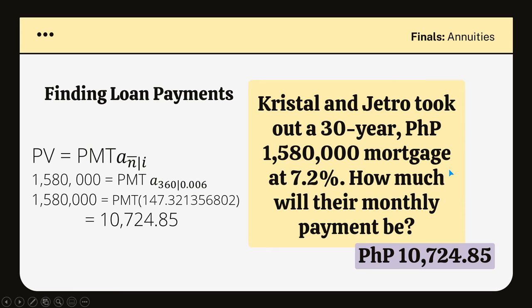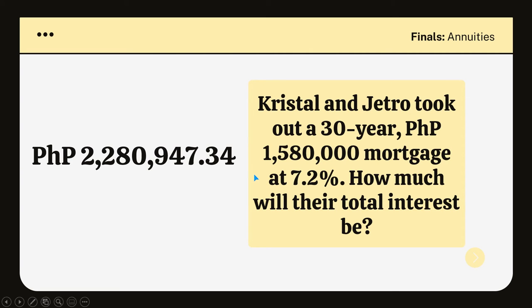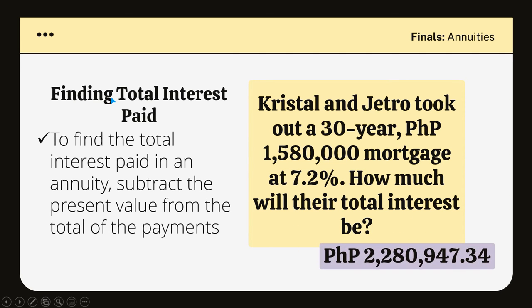Okay, next question. Crystal and Jethro still took out the same loan. And the question now is, how much will their total interest be? So the answer is 2,280,947 pesos and 34 centavos. To find the total interest paid in an annuity, we simply need to subtract the present value from the total amount of payments.